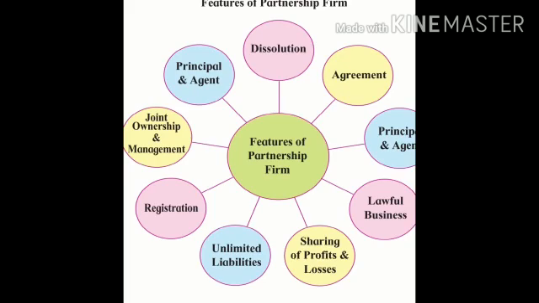Next feature is joint ownership. As we have seen, there are partners in the partnership firm. So many members, or 2 or more persons, can be partners of the firm. Whoever is joining the partnership, they are enjoying their ownership, and they will be a part of the management; they can actively participate in the management. So this is called joint ownership and joint management. Next feature is principal and agent. Each partner